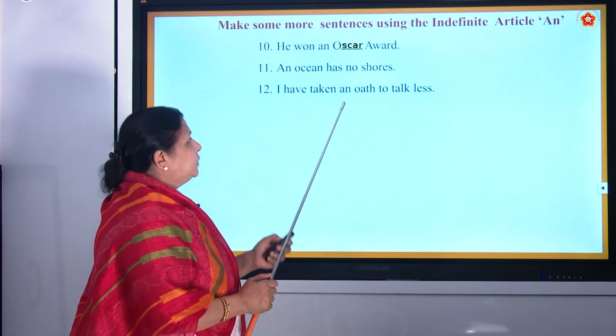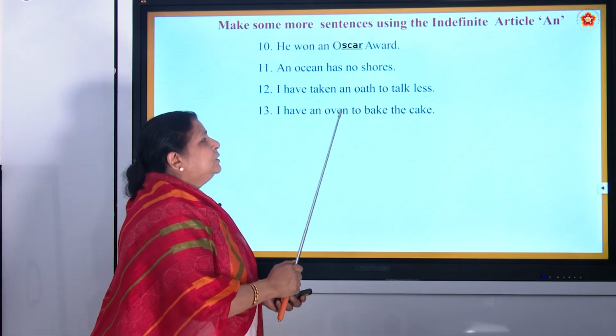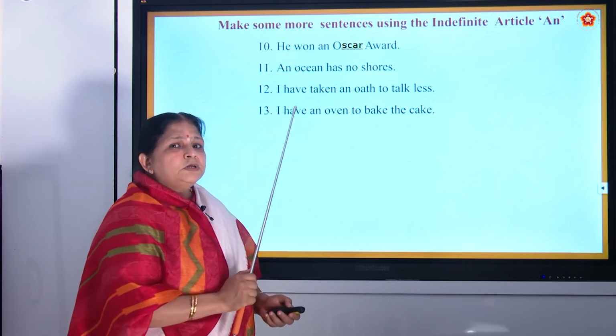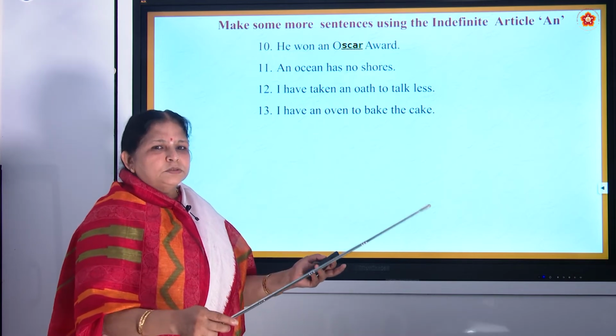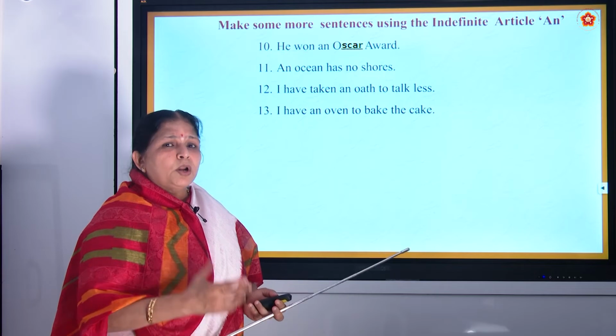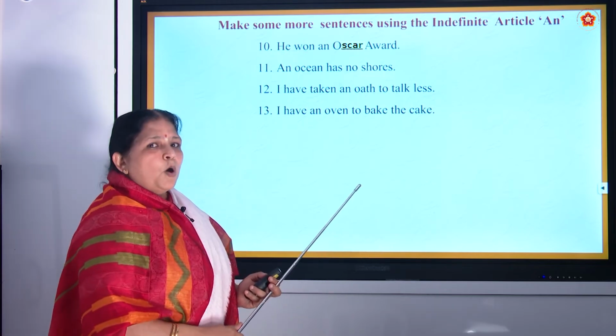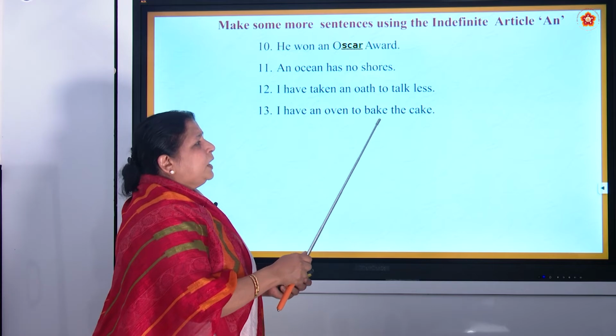Okay. Yes, very good. I have an oven to bake the cake. Now, what is an oven to bake the cake? It is like a small box, you know, and it can be kept in our kitchen for making small cakes, buns and everything. Your mom will be knowing. Okay. So I have an oven to bake the cake.